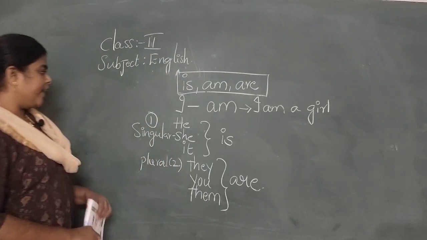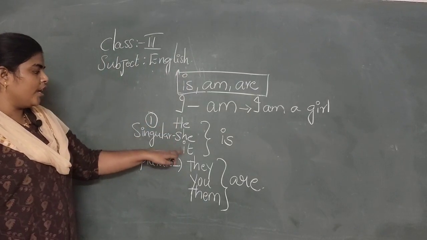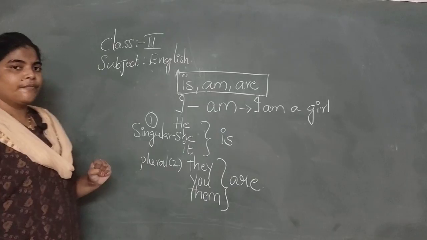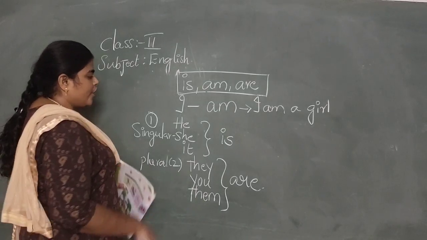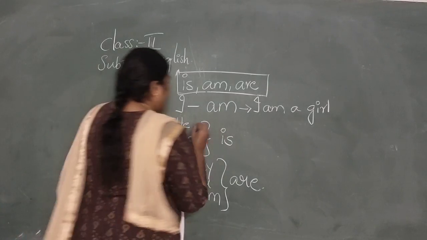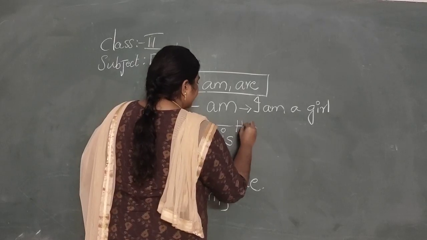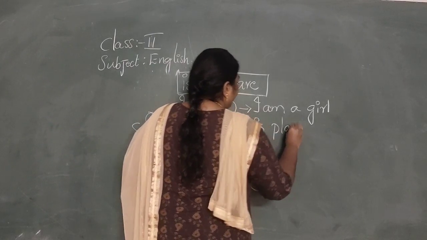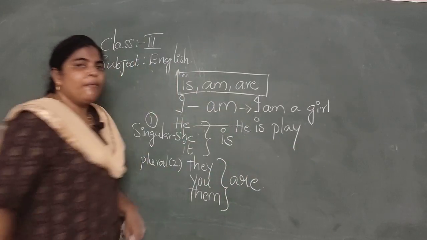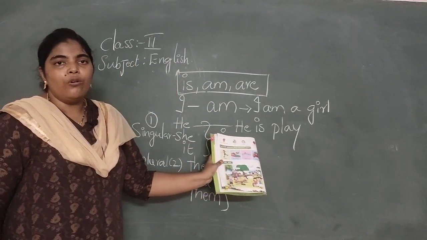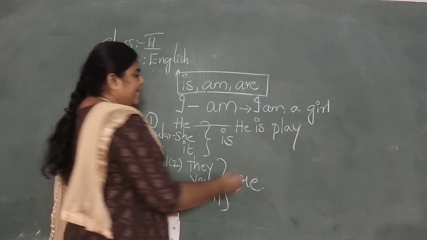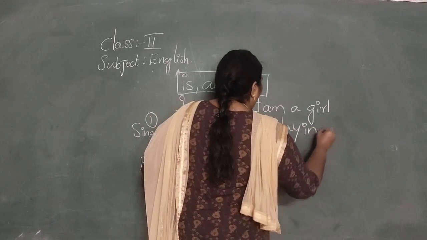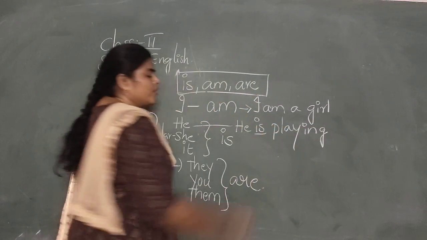And next, he, she, it. Like, he is playing. He means the pronoun of a boy. He is playing. Only one boy is playing.